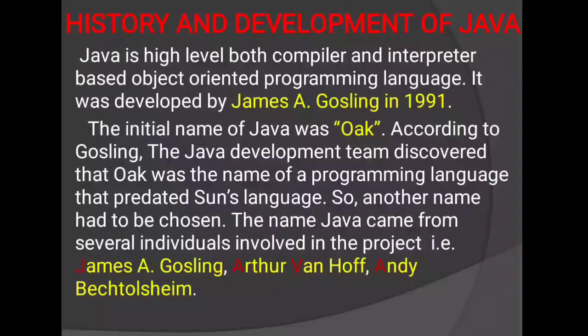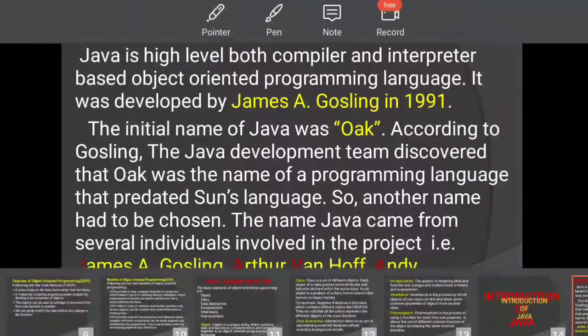The name Java came from several individuals involved in the project, that is James A. Gosling, Arthur Van Hoff, and Andy Bechtolsheim.